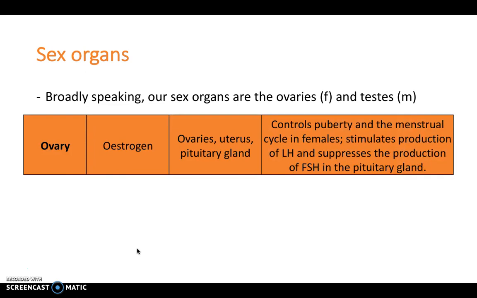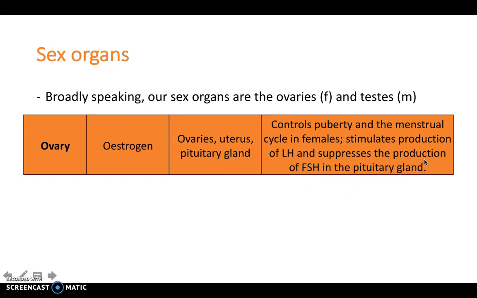So in terms of women, we can think about ovaries and their production of estrogen. So estrogen acts on the ovaries themselves, the uterus and the pituitary gland. So it allows the control of puberty and the menstrual cycle in females. It also stimulates the production of luteinizing hormone, as well as suppressing the production of follicular stimulating hormone within the